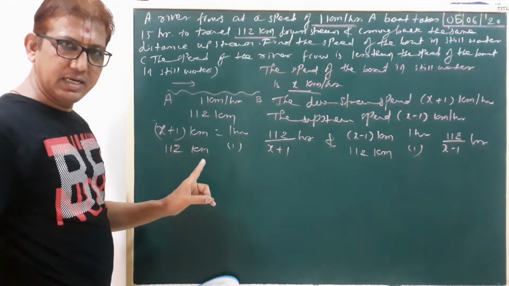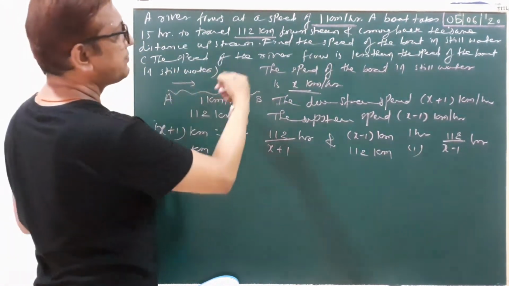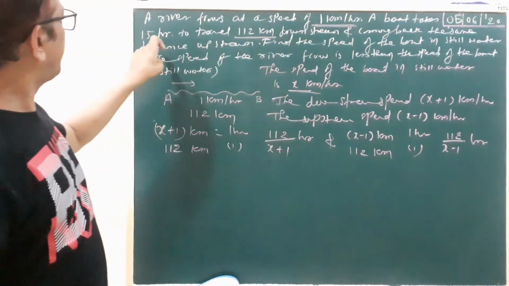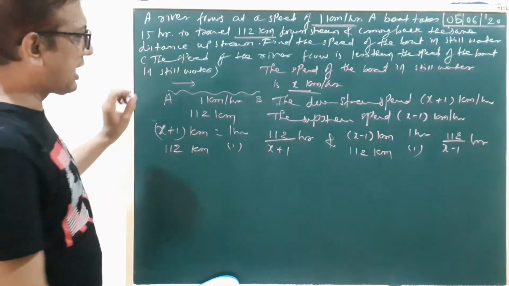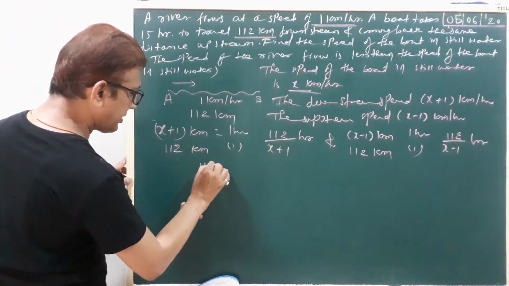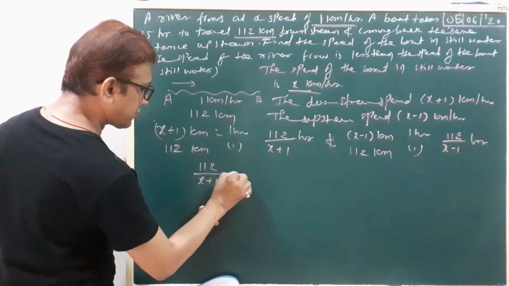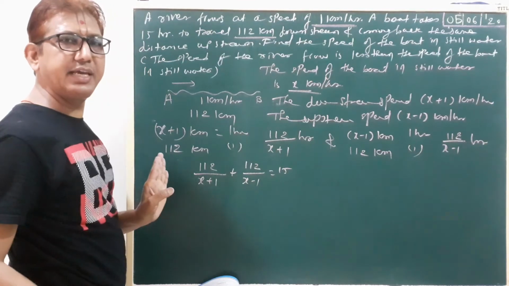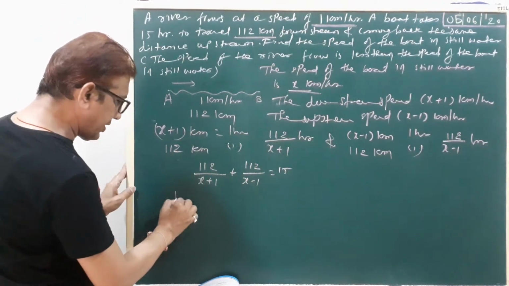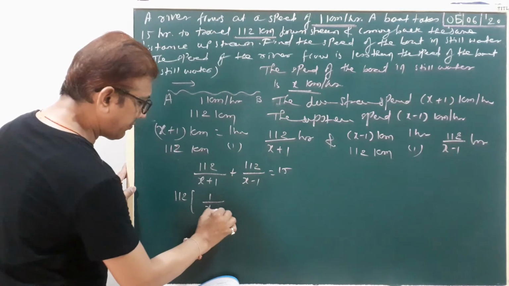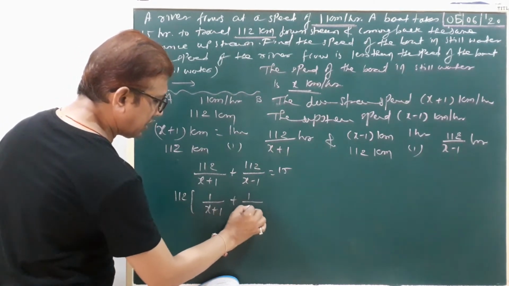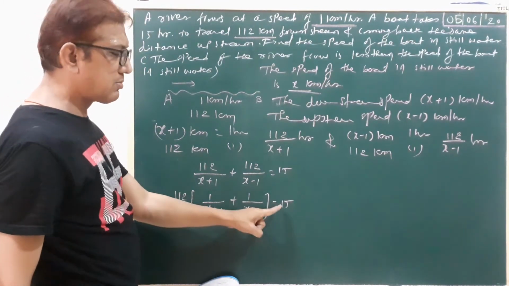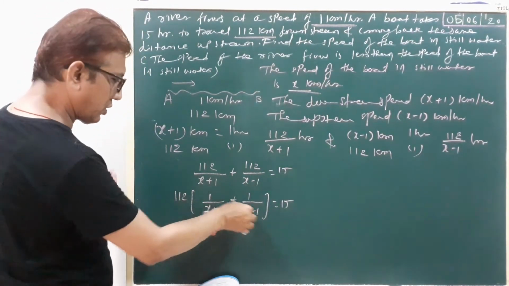Okay, clear? Now what's the total timing? 15 hours. A boat takes 15 hours. The total time is the sum of these two: 112 upon x plus 1 plus 112 upon x minus 1 equal to 15. First we take 112 common: 1 upon x plus 1 plus 1 upon x minus 1 equal to 15 upon 112. 112 is not divisible by 15, so we write it as it is. So only cross multiplication.